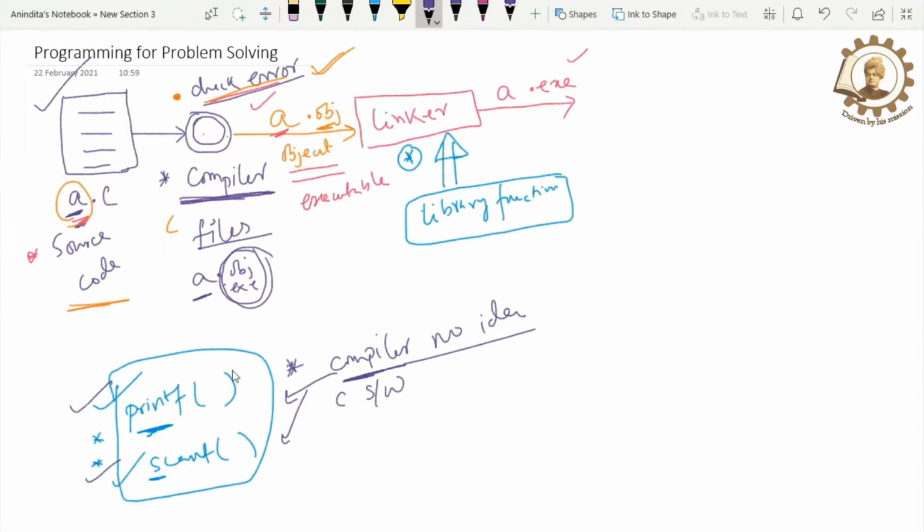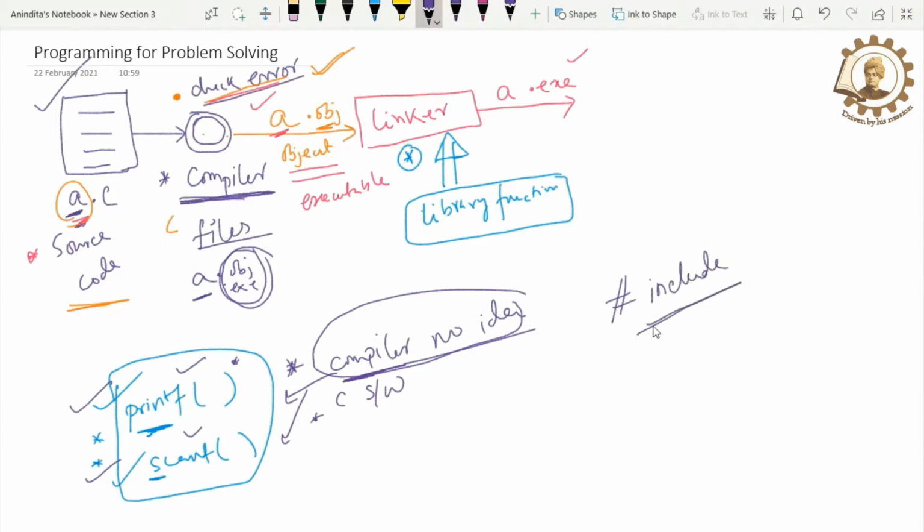So whichever inbuilt functions we have, known as library functions, are not part of the C compiler. They are part of the C software. Now, how could we make the compiler understand the meaning of these files? For that we need to take help of some directives known as hash include directives. So what is the meaning of that?